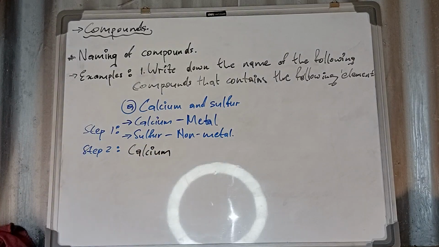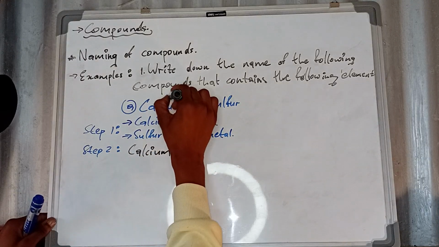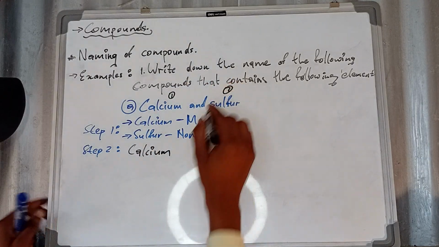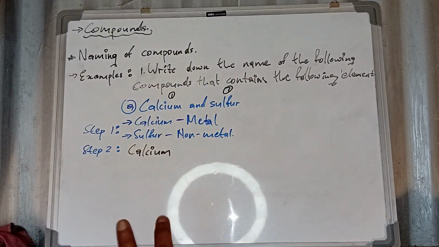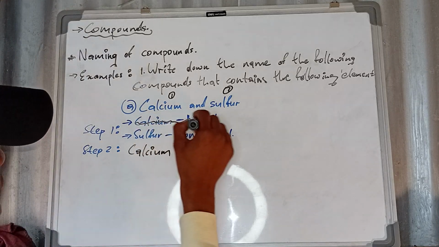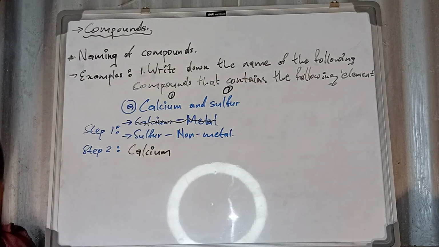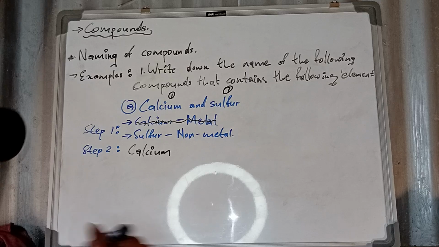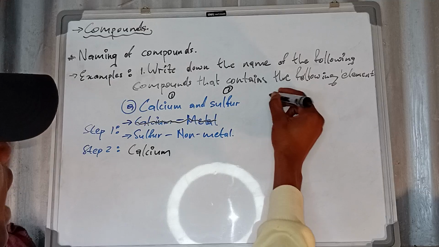Then step 3 says if your compound contains only 2 elements. How many elements are we having in that compound? We are having element number 1, which is calcium, and element number 2, which is sulfur, which means we are following step number 3. If you have only 2 types of elements, you need to name the second element. You have named calcium, therefore we forget about calcium and focus on sulfur. You write the second element and change its ending to -ide.